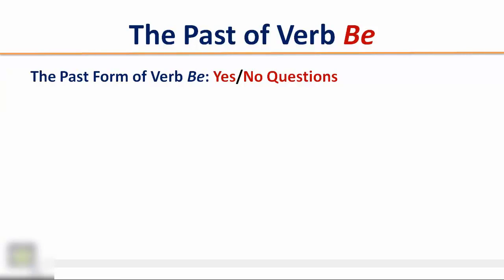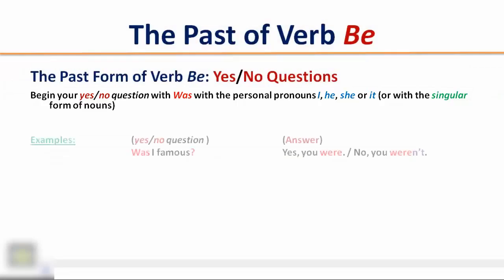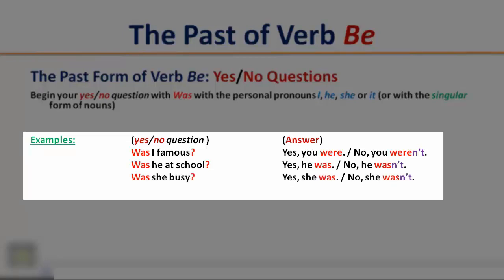The past form of verb be, yes-no questions. Begin your yes-no question with was with the personal pronouns I, he, she, or it, or with the singular form of nouns. Example. Was I famous? Yes, you were. Or no, you weren't. Was he at school? Yes, he was. Or no, he wasn't. Was she busy? Yes, she was. Or no, she wasn't. Was it cold? Yes, it was.